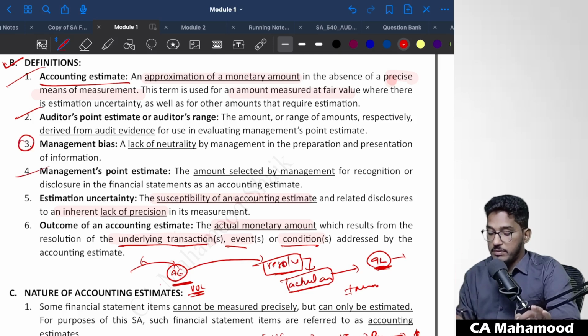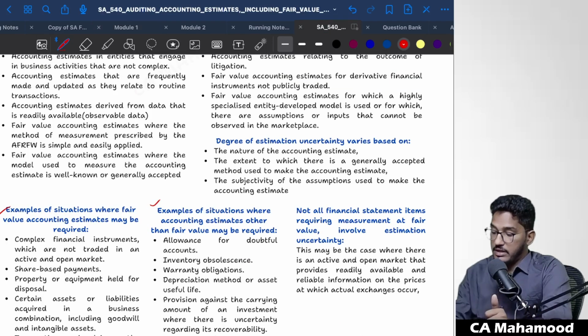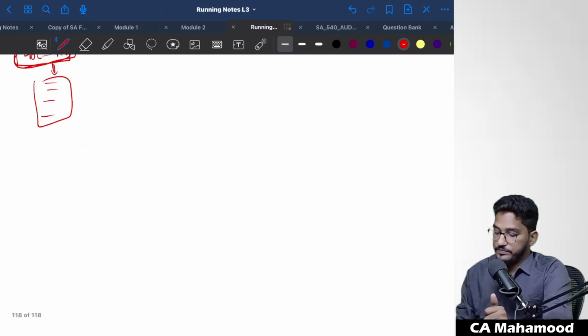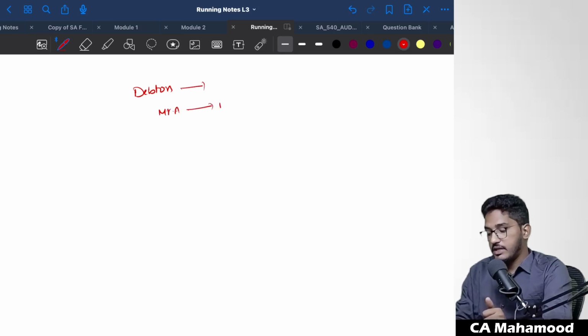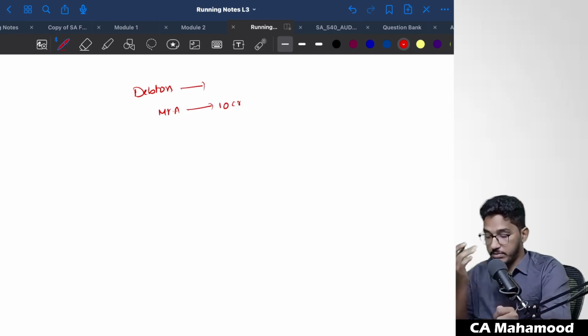Next one, management bias. What is management bias? See, when it comes to management bias, what they are trying to say here is, take for example, debtors are there. Out of the debtors, there is one debtor, Mr. A. He is required to pay 10 crore rupees to the company.